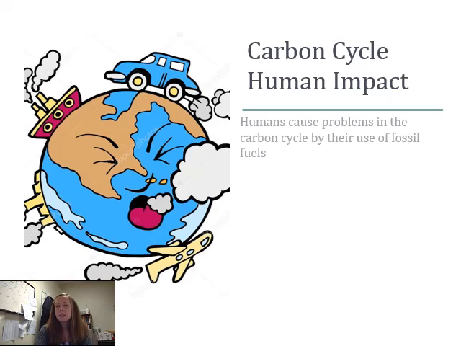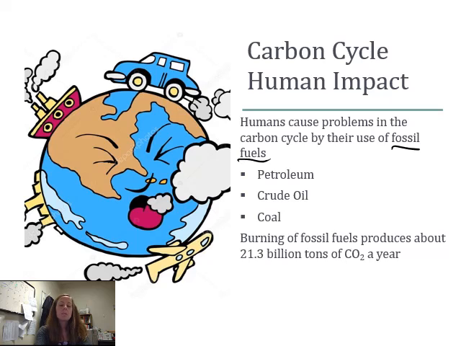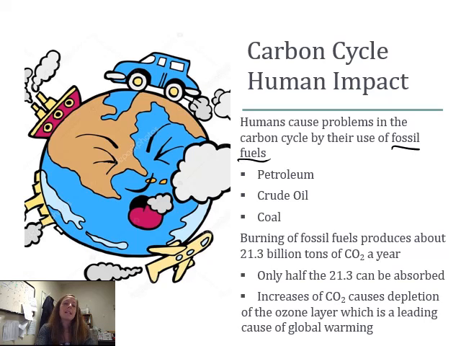So humans impact the carbon cycle. What happens is we're going to cause problems with the carbon cycle because we use fossil fuels, gas, and stuff like that. That's petroleum, crude oil, and coal. All right, and we burn fossil fuels. It produces about 21.3 billion tons of carbon dioxide a year. A lot, too much carbon dioxide for the plants to actually handle. What happens is the plants can only take up half of the 21.3 billion tons. So that means we have the other half just hanging out in the atmosphere. And this carbon dioxide is what kills our ozone layer. And it's going to lead to global warming.